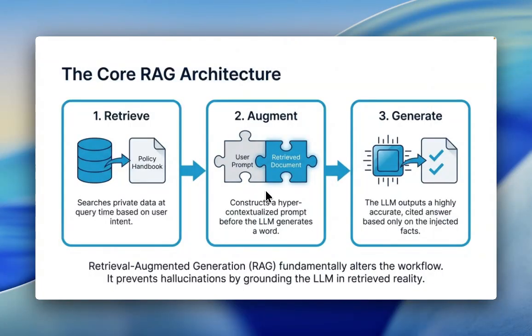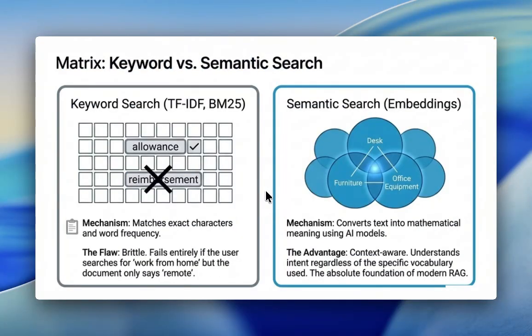Retrieval augmented generation fundamentally alters the workflow. It prevents hallucination by grounding the LLM in a retrieved reality. Matrix: keyword versus semantic search. Keyword search: TF-IDF, BM25, example: reimbursement. Mechanism: matches exact characters and word frequency. Brittle: fails entirely if the user searches for work from home, but the document only says remote.